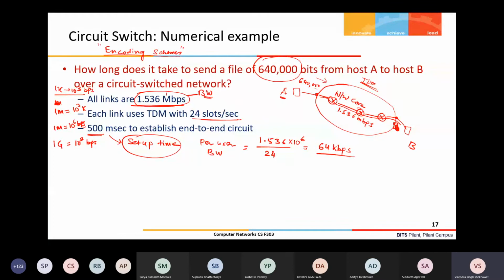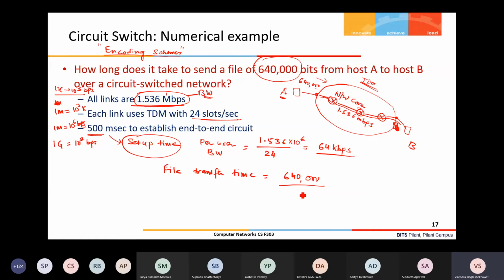Now the file size is 640K. So file transfer time equals 640K.